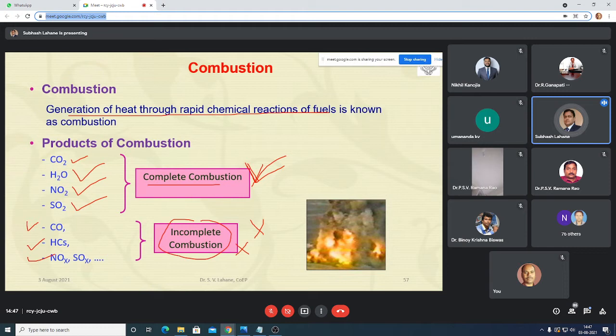Because incomplete combustion will produce CO emission, hydrocarbon emission, NOx, SOx. But if we go for complete combustion, it will give only CO2 emission and water vapor. This H2O means water vapor. On the product side, it is water vapor, then NO2 and SO2.